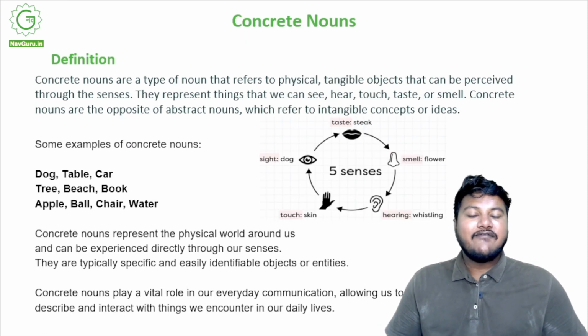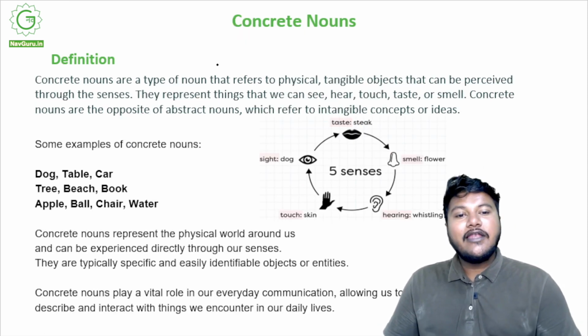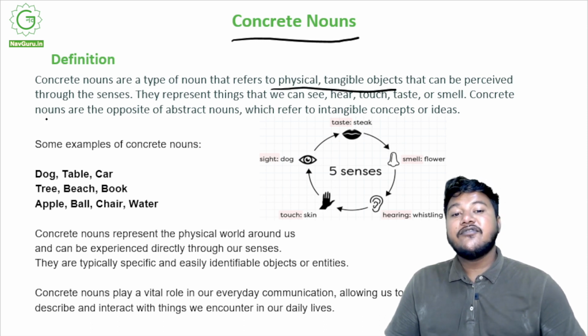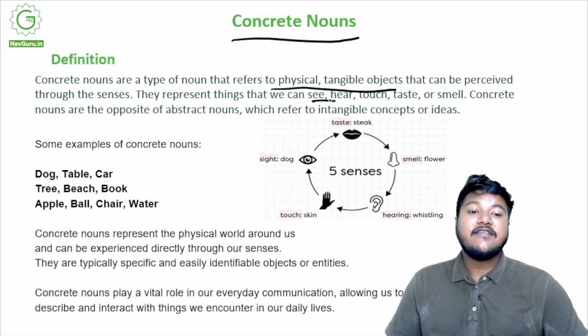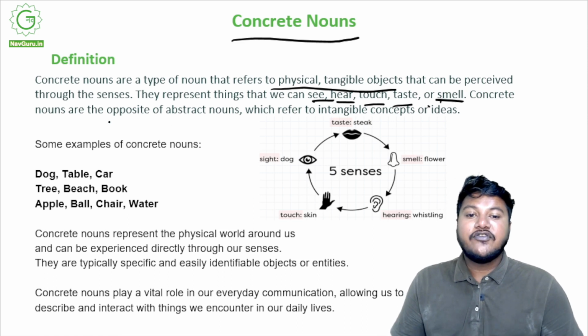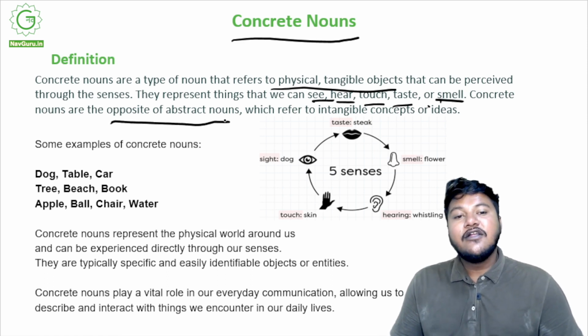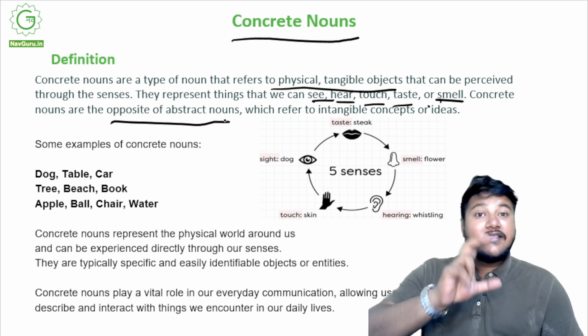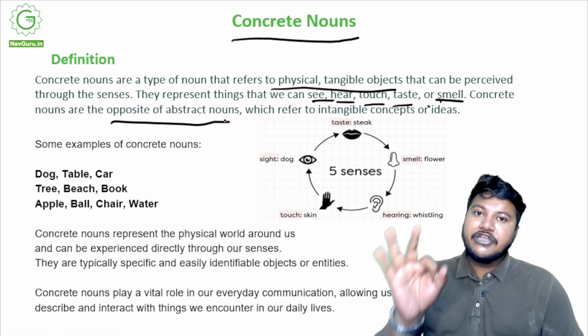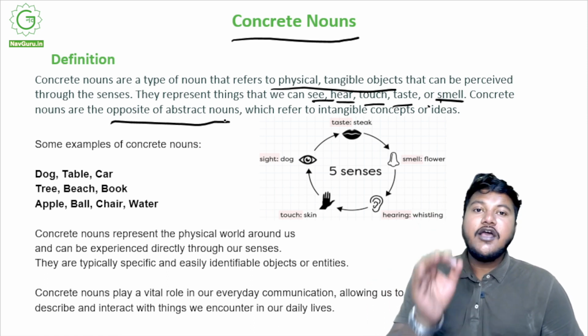Coming up next, we have concrete nouns. Concrete nouns are technically the opposite of abstract nouns, right? Concrete nouns are a type of noun that refer to physical, tangible objects that can be perceived through the senses. So they are basically things that we can see, hear, touch, taste, or smell. They are the direct opposite of abstract nouns, which refer to the intangible concepts we just discussed. Anything that you can name and that you can see, hear, touch, taste, or smell is a concrete noun.